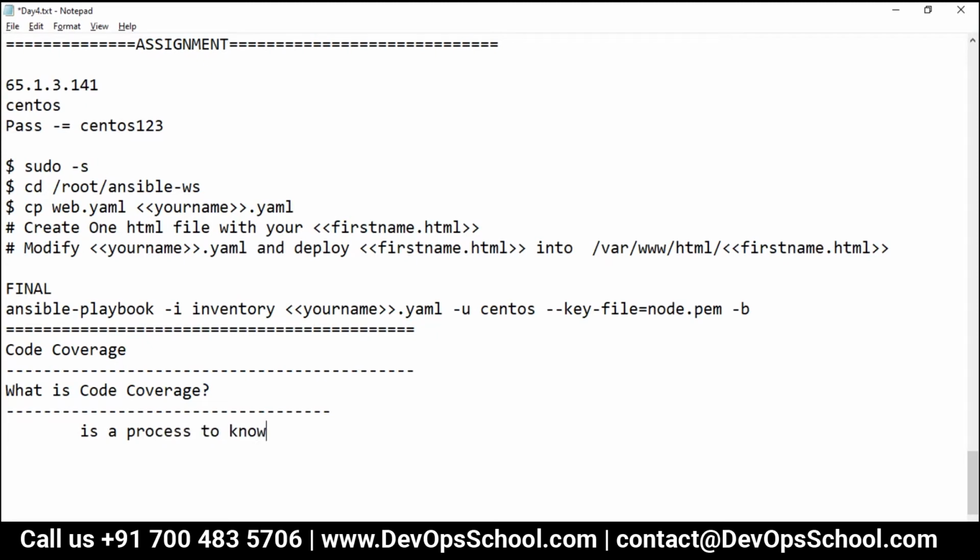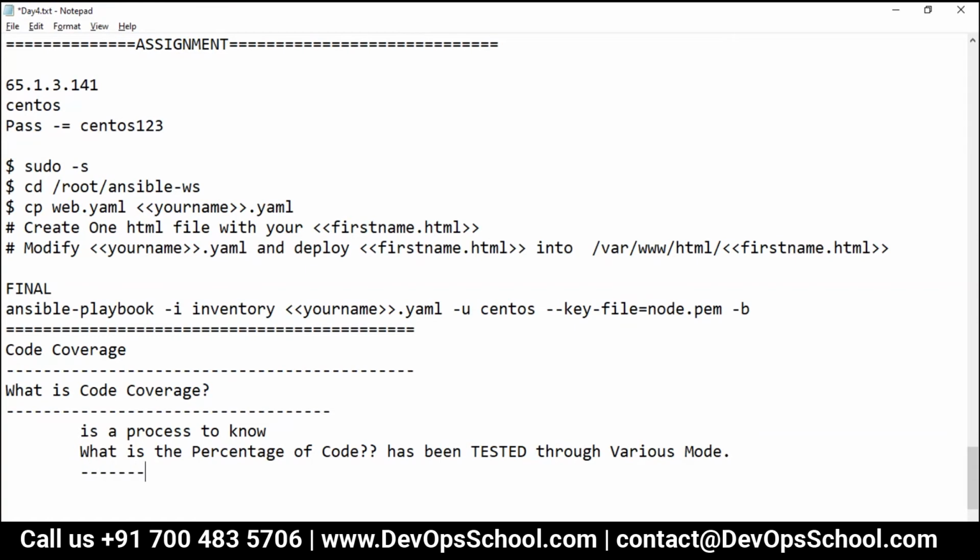Code coverage is a process to know the percentage of code that has been tested through various modes. These various modes can be manual testing or automated testing. So that is called code coverage.